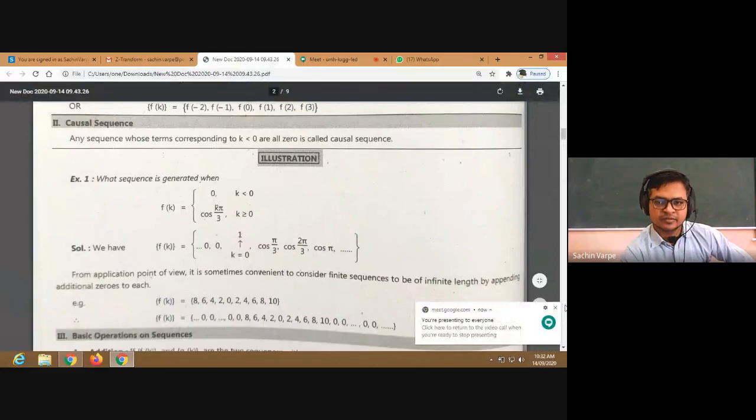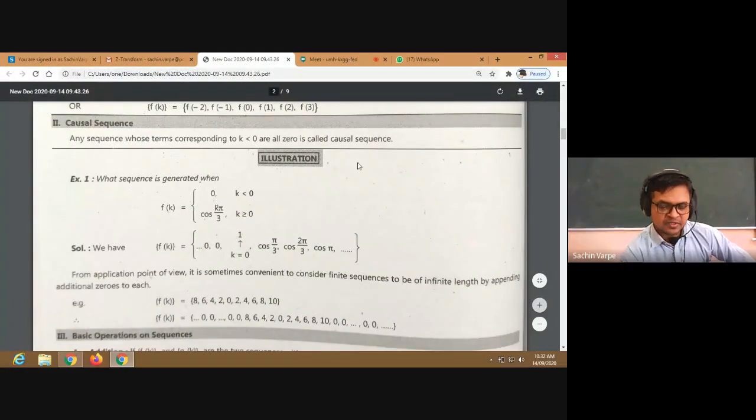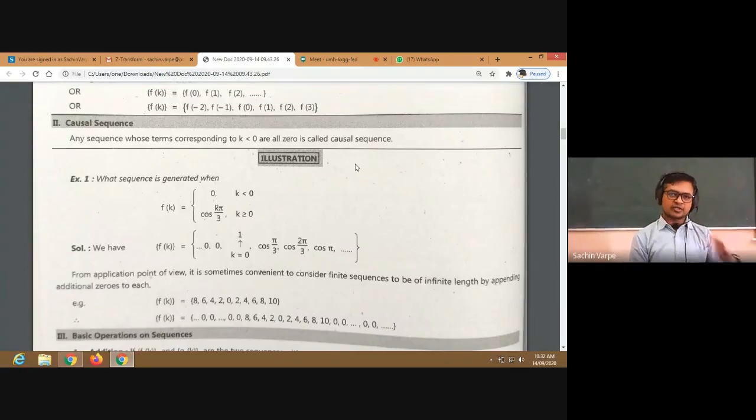All right. So causal sequence means all the terms of the sequence at negative positions are 0. The next is the first example. What sequence is generated if you consider f of k equal to 0 for all k negative, and f of k equal to cos k pi by 3 for all k non-negative, that is, greater than or equal to 0.